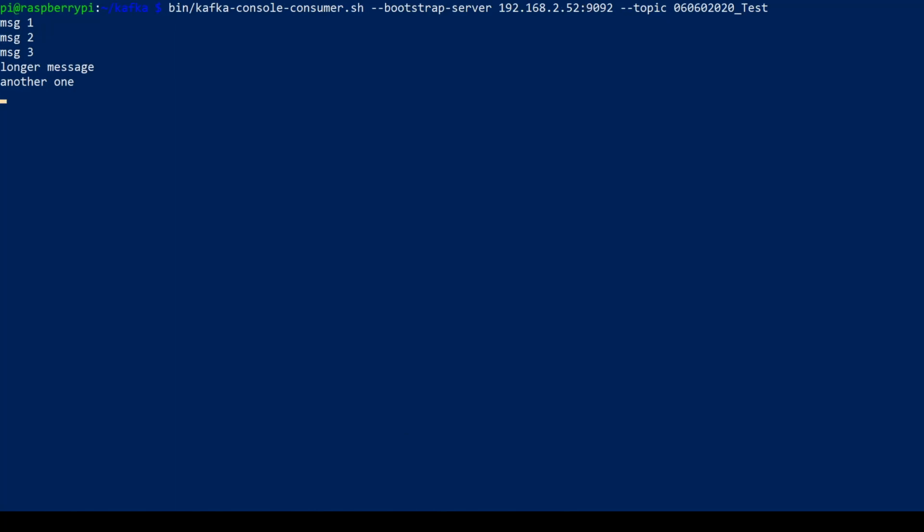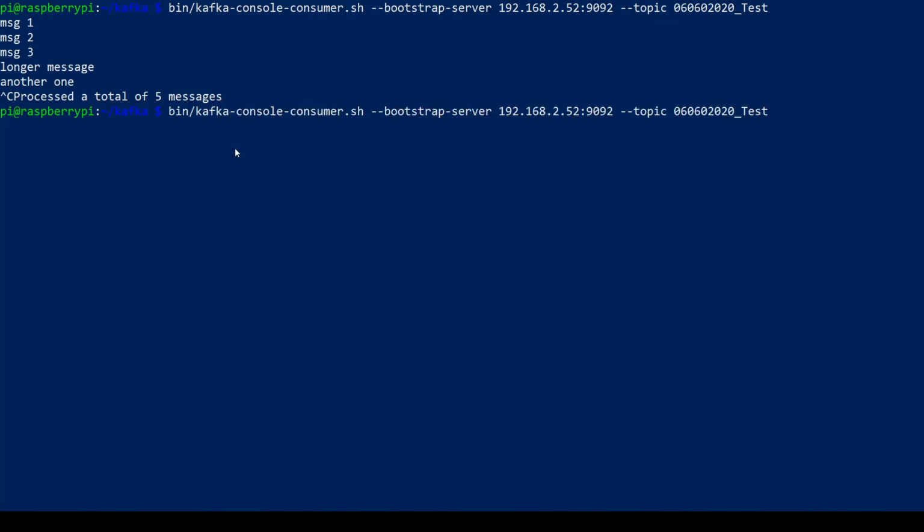That's promising. So now we can look at the consumer prompt. Let me just queue this first. We can actually pass in another argument called from-beginning. And then we can look at all the messages from the very beginning to the end.